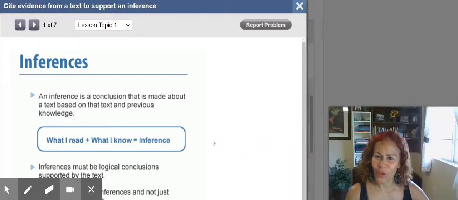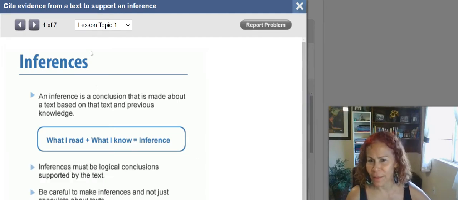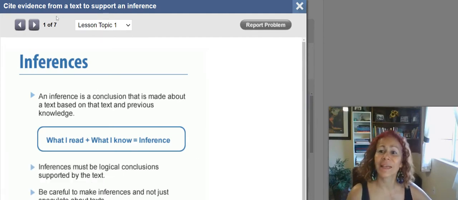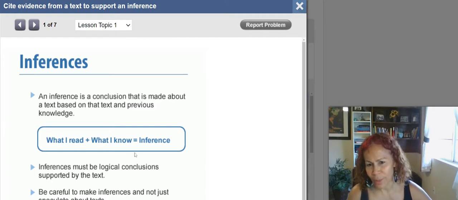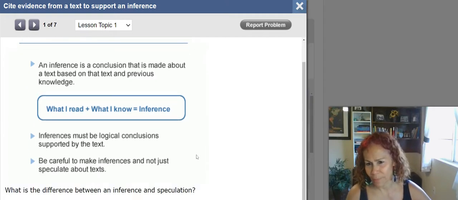Hi, we already learned how to make inferences and draw conclusions based on literary text. This time we're going to take a look at these inferences and how we can cite evidence to support an inference. Let's review quickly what we learned about them. An inference is a conclusion that is made about a text based on that text and previous knowledge. What I read plus what I know is going to give me my inference.